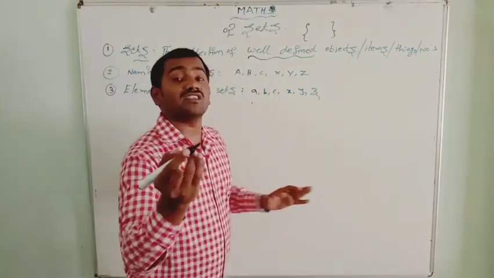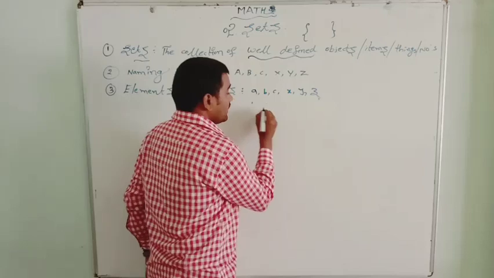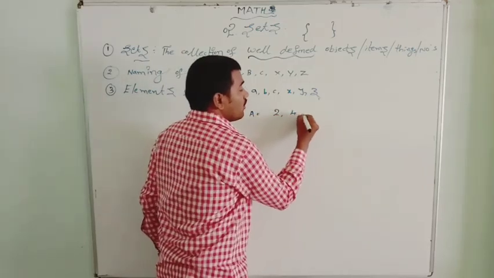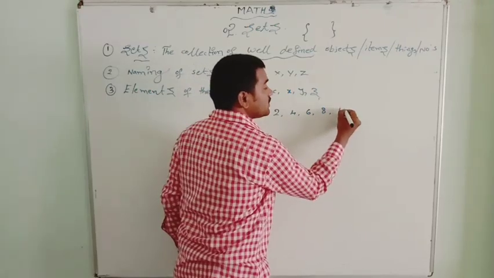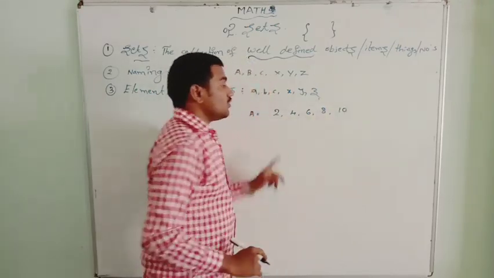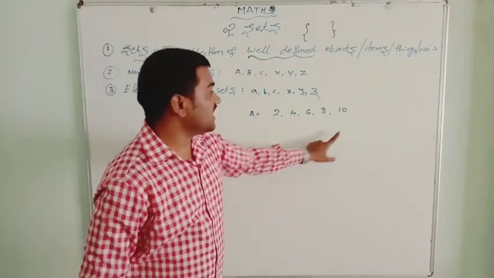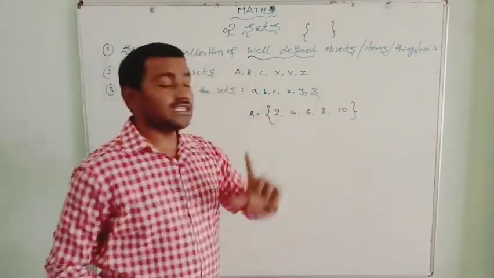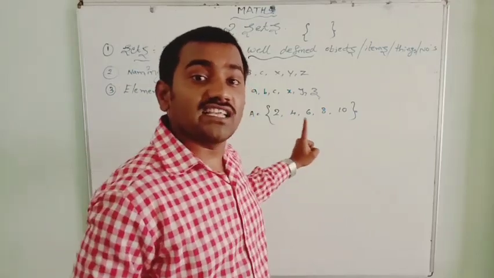Here, 2, 4, 6, 8, 10. These are the even numbers less than 12 only.